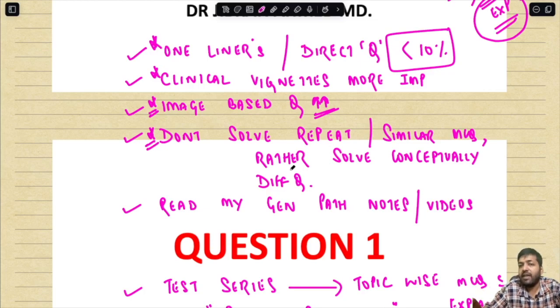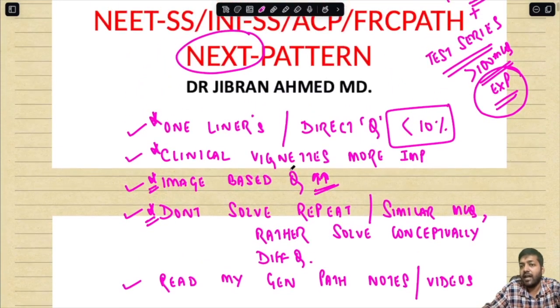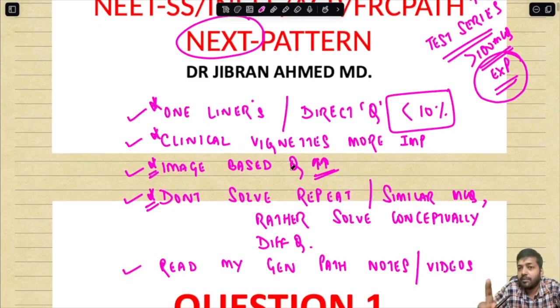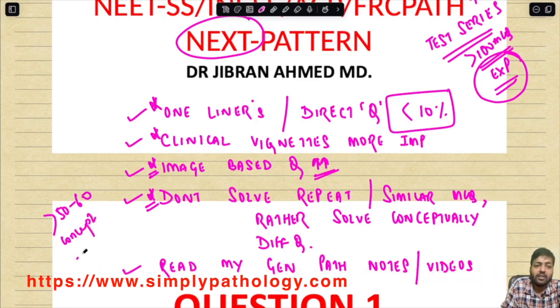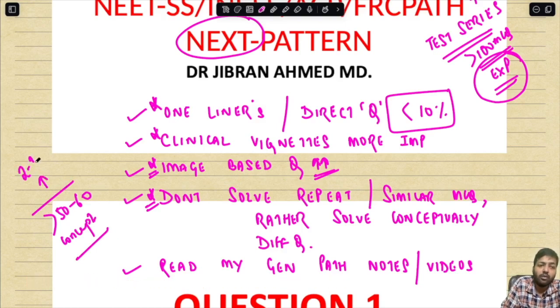So that is why we have introduced this concept, that we are solving only concepts, not the number of MCQs. It is the number of conceptual MCQs that matters rather than the number of MCQs that you are solving. So in any day, if you are solving 50 to 60 concepts, you are on the right track, and solving 50 to 60 concepts in one day is not going to take more than 2 to 3 hours.